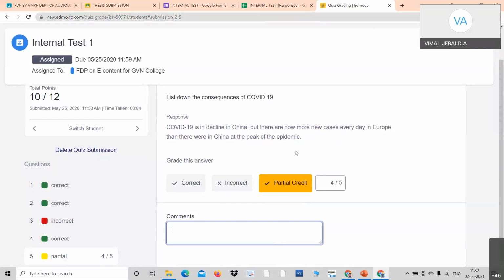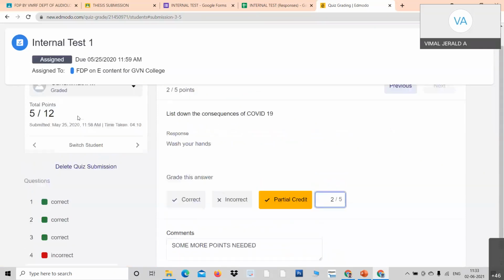See, for example, this should have been the right answer. For example, when you correct papers, you give comments for each question. So you can also type the comments. For example, you have missed out some of the consequences, something like that. Okay, so it will go. I go to the next student.